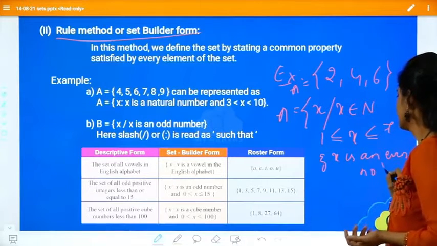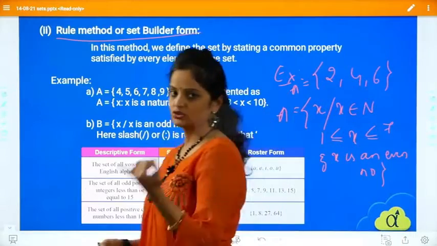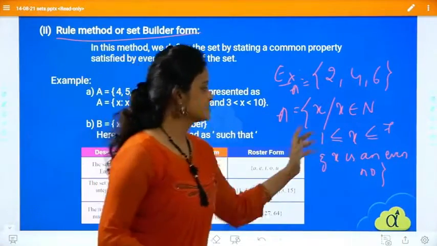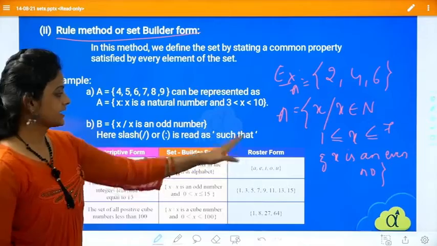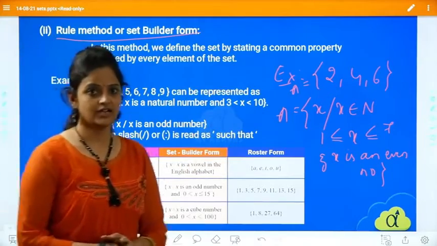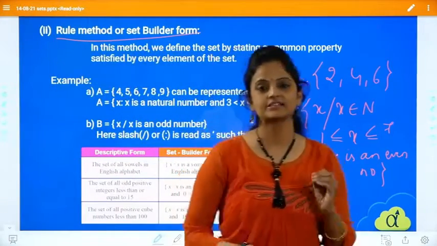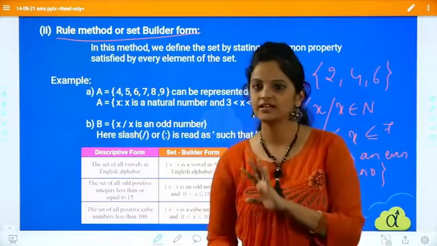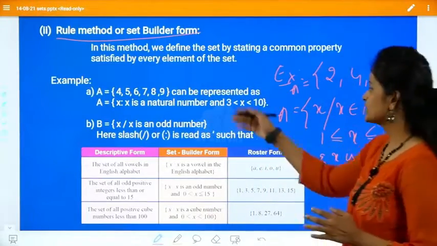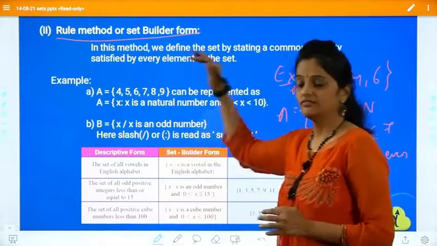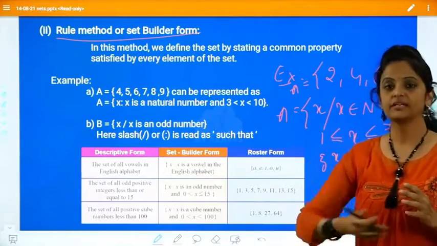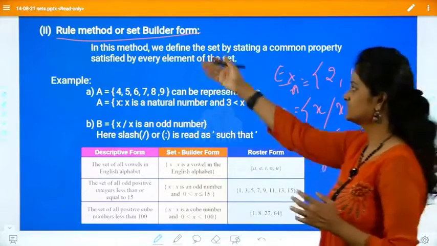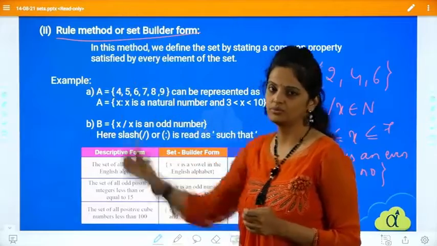Is that clear? If I give that, every student will write the same thing: 2, 4 and 6. That means to get the elements, we are forming a rule. We are building a set. That is what set builder form, or rule method, is.